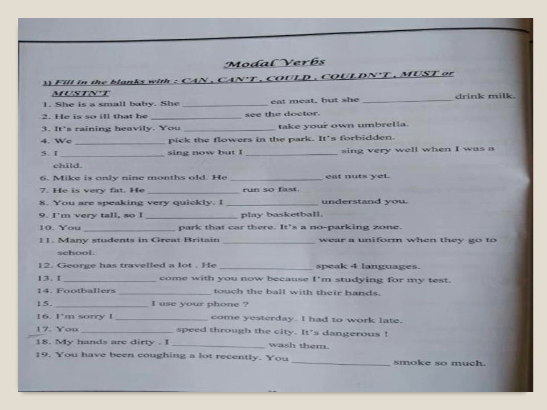17, you speed through the city. It's dangerous. So for dangerous situation, remember, use mustn't. You mustn't speed. Something related to your health or safety. 18, my hands are dirty. I wash them. I must wash them because it's related to your health.